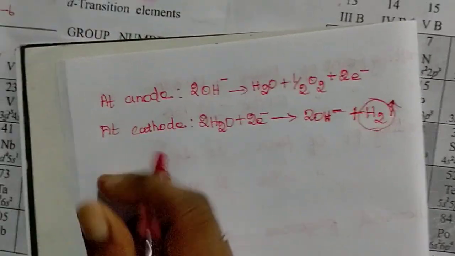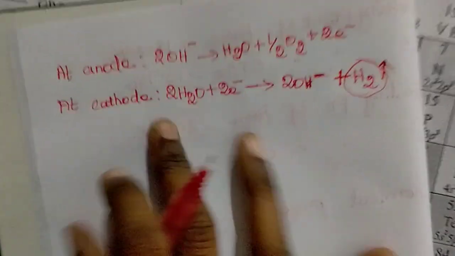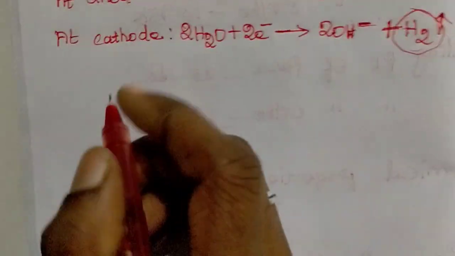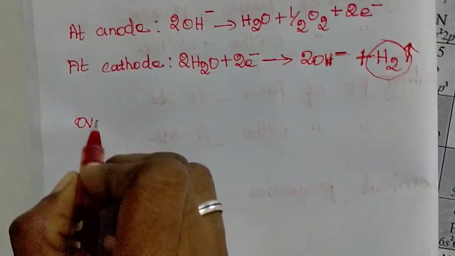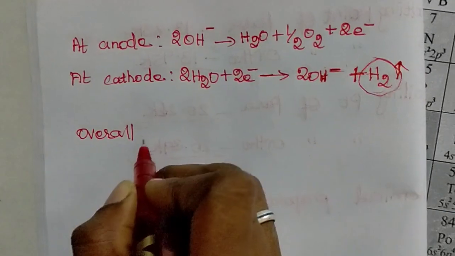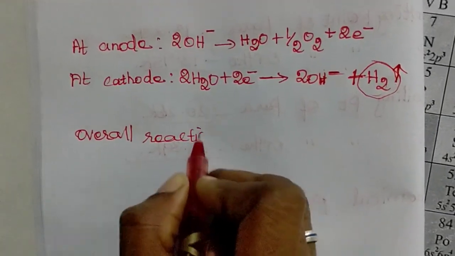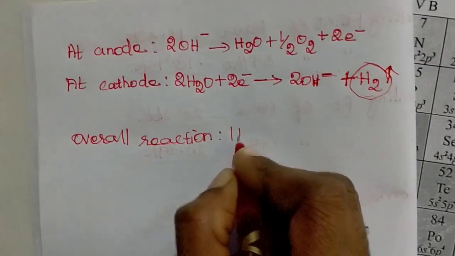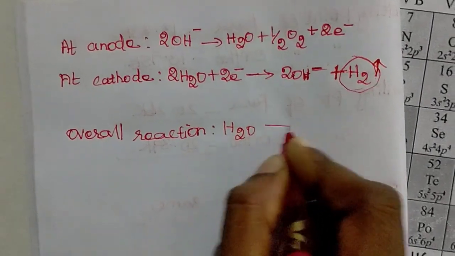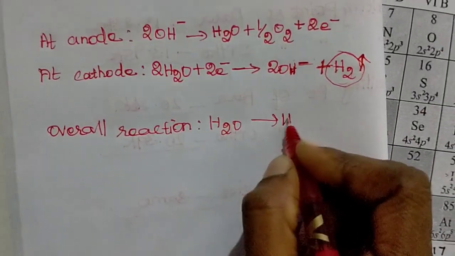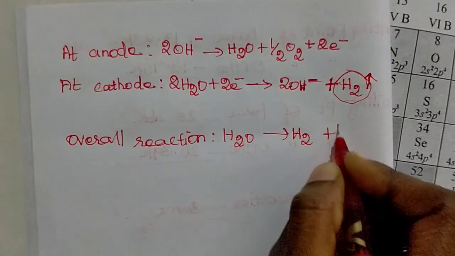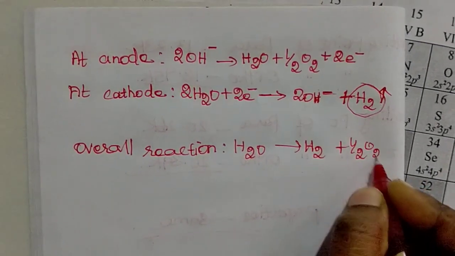And the overall reaction which happens in this electrolysis of water process is H2O dividing as H2 plus half O2.